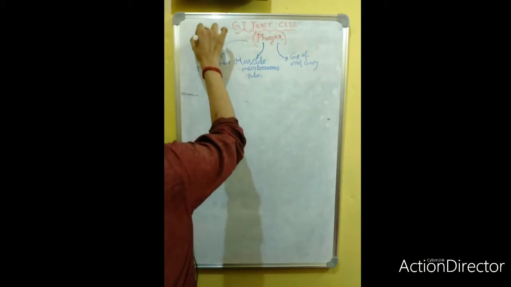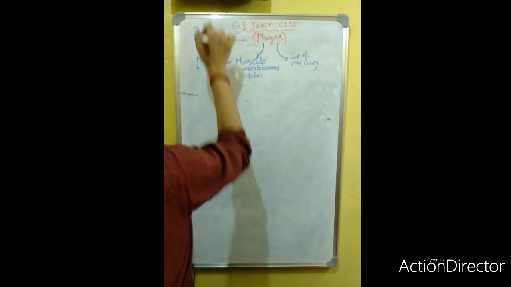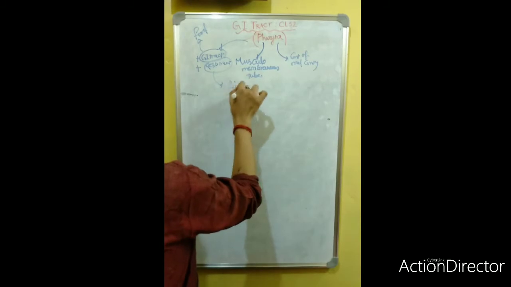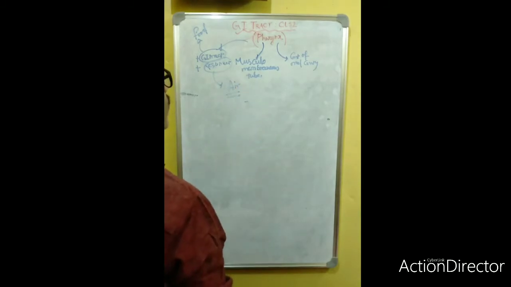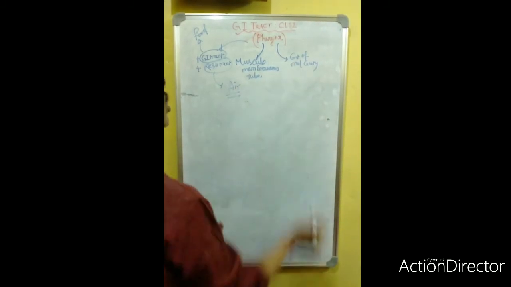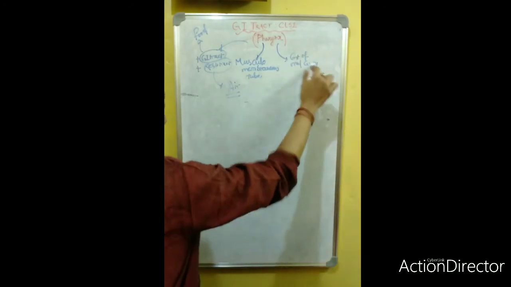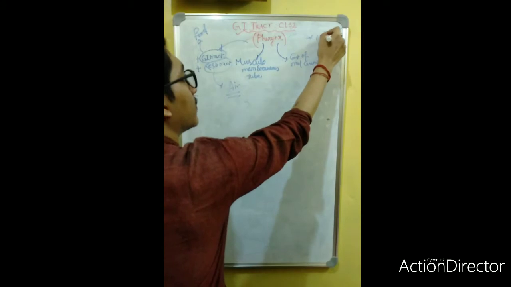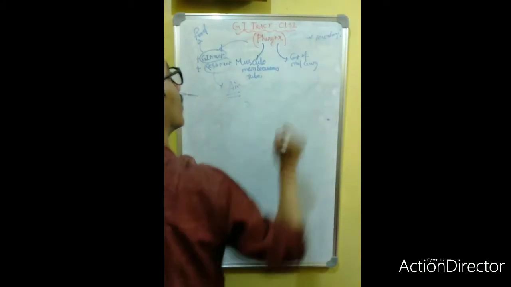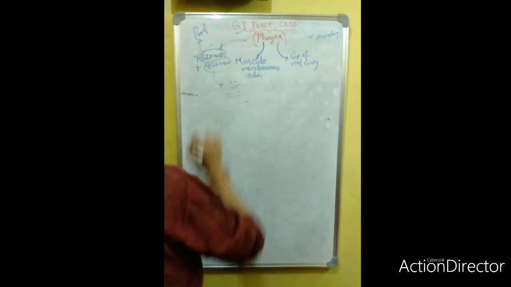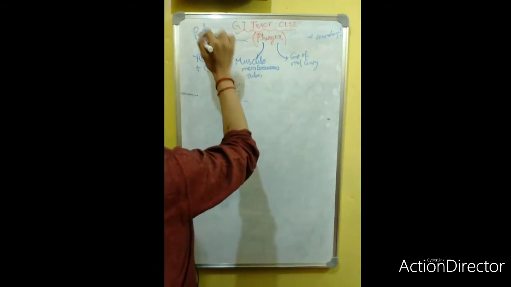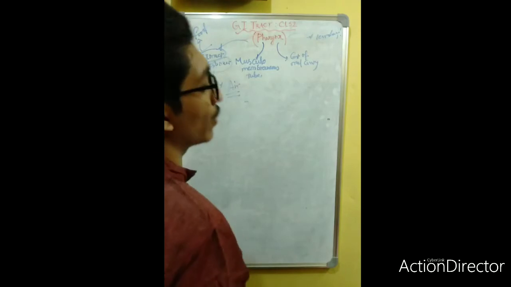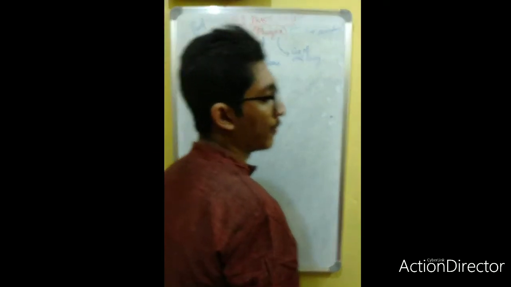GI tract means it carries food. Respiratory tract means it carries air. So the pharynx is a musculo-membranous tube. It is nothing but the continuation of the oral cavity and leads to the esophagus. And it carries both the food as well as the air. So this is the basic introduction of the pharynx.